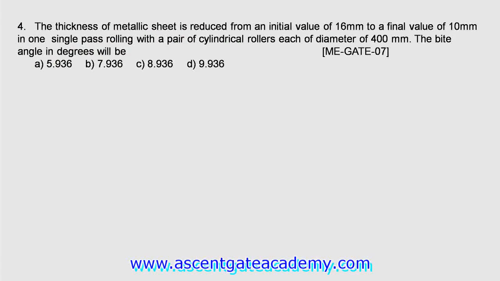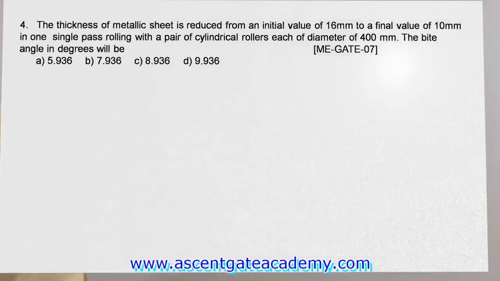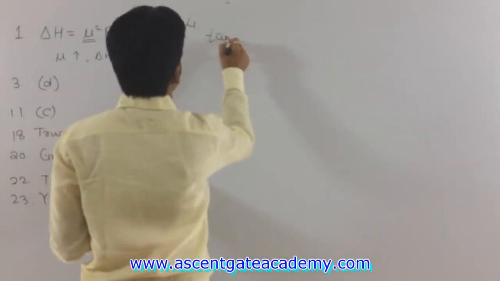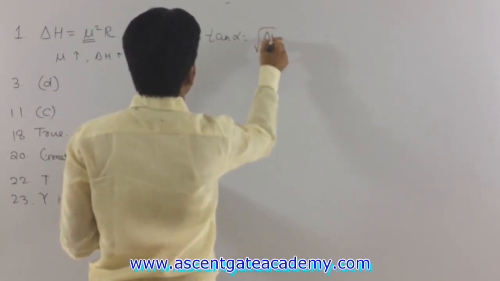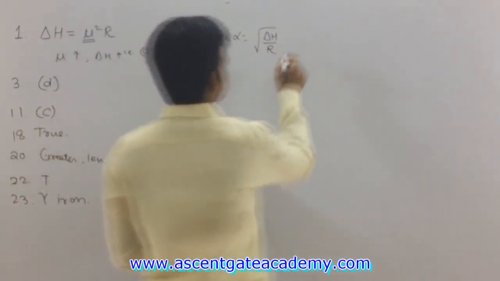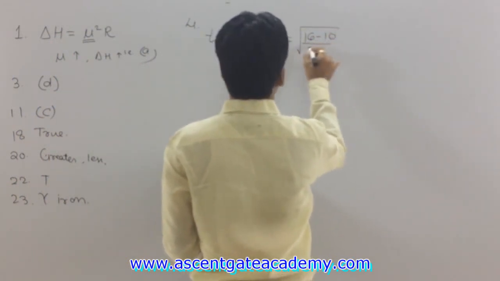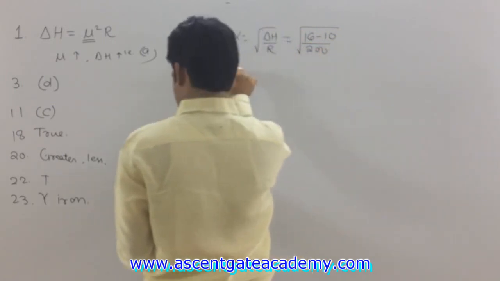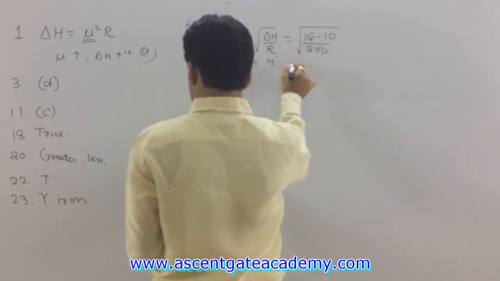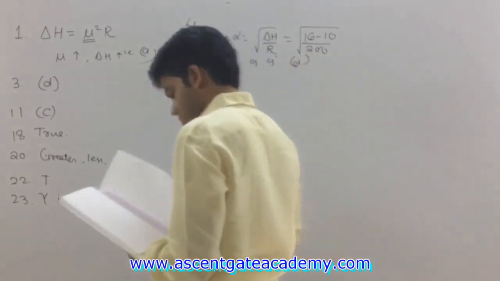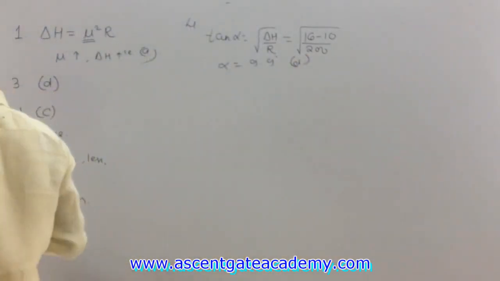The thickness of a metallic sheet is reduced from an initial value of 16 mm to a final value of 10 mm in one single pass rolling with a pair of cylindrical rollers, each of diameter 400 mm. The angle of bite will be. Okay, so we know the formula for angle of bite, tan of alpha is equal to under root of del H upon R. Just put the values. Del H is the initial thickness 16 minus the final thickness 10, upon radius given as 200. So from here alpha will be equal to 9.9 degree. The answer is D. Okay.